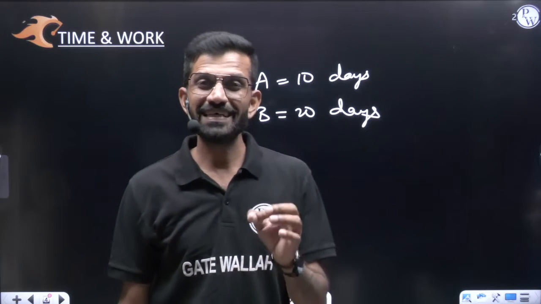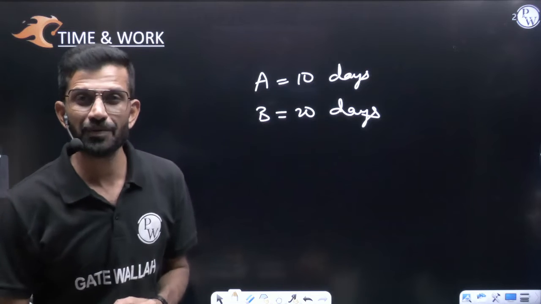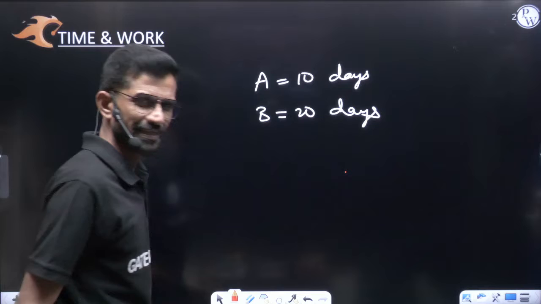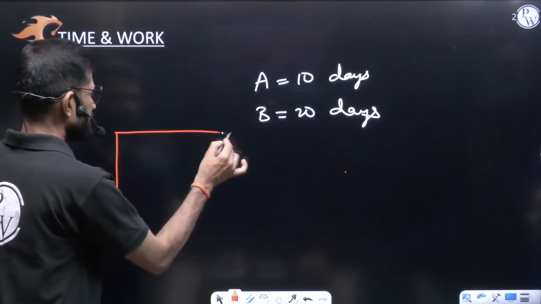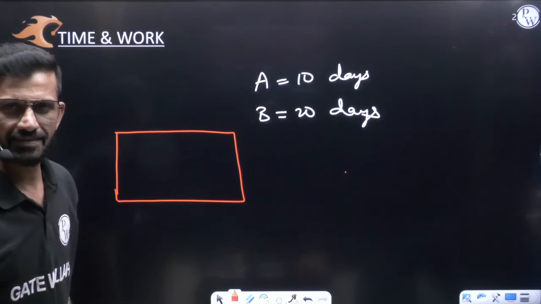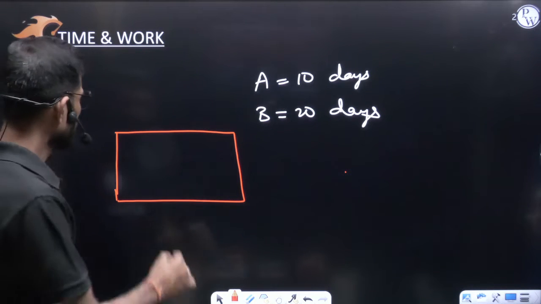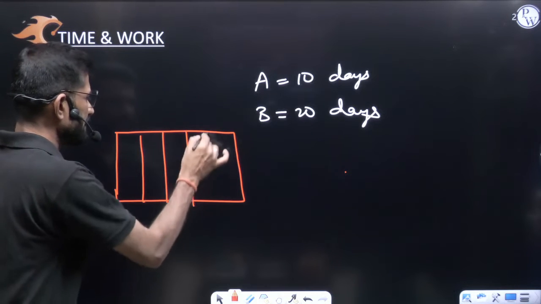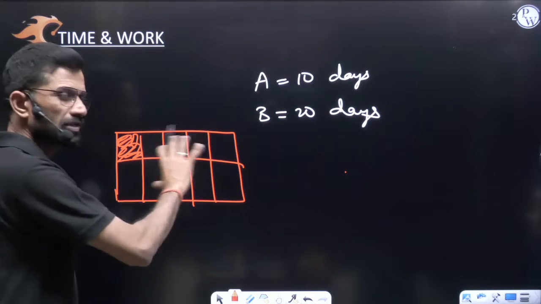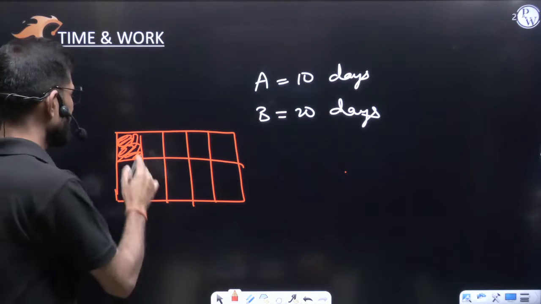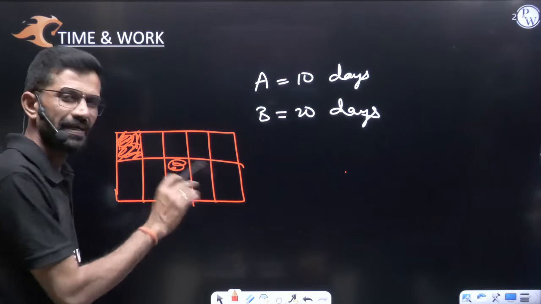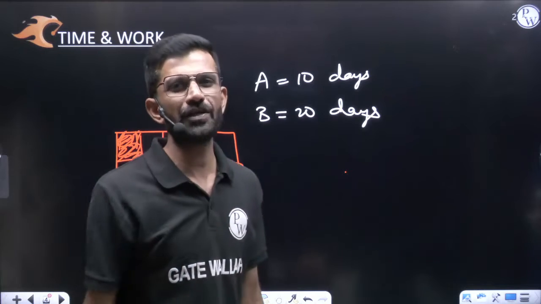So I said we can convert an inverse proportion into a direct proportion to make it easy. How? Let us understand. Consider this is a wall which A paints in 10 days. This complete wall A can paint in 10 days. So in one day how much will he paint? He will divide the total wall into 10 equal parts and paint one part. Am I right? You will say, no sir, he will paint here. Okay, wherever he is painting, that is 1 by 10 of the total work.